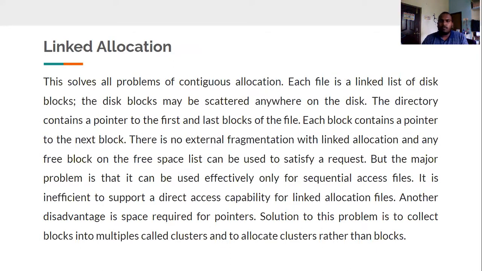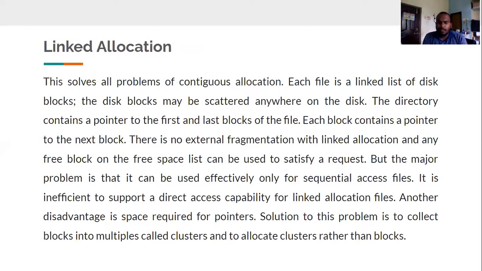Linked allocation. This solves all problems of contiguous allocation. Each file is a linked list of disk blocks. The disk blocks may be scattered anywhere on the disk. The directory contains a pointer to the first and the last blocks of the file. Each block contains a pointer to the next block. There is no external fragmentation with linked allocation, and any free block on the free space list can be used to satisfy a request. But the major problem is that it can be used effectively only for sequential access files. It is inefficient to support a direct access capability for linked allocation files.